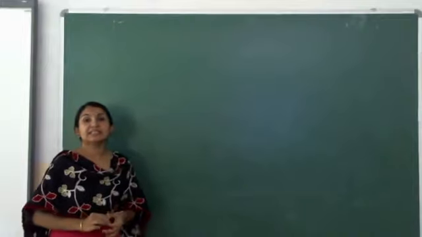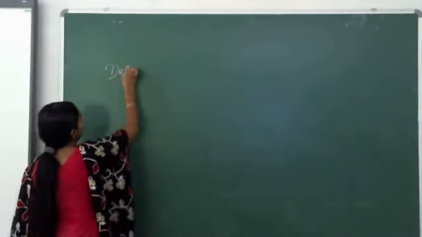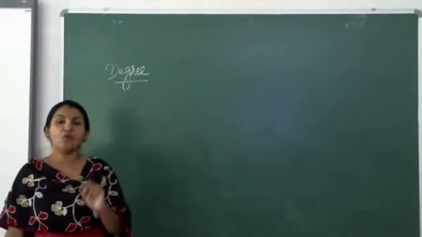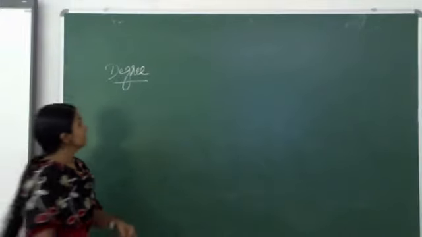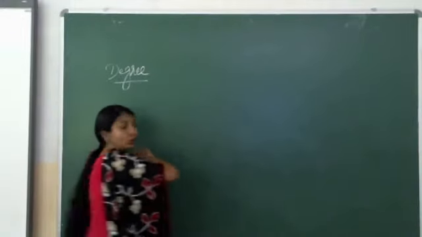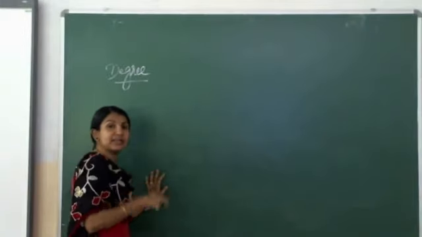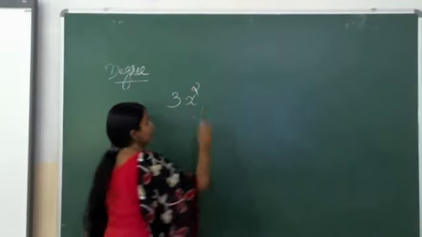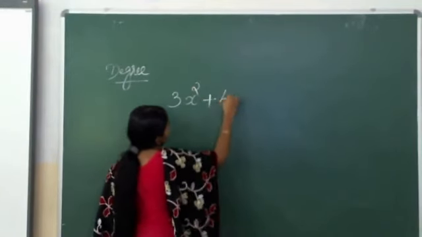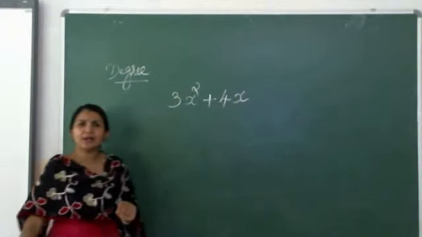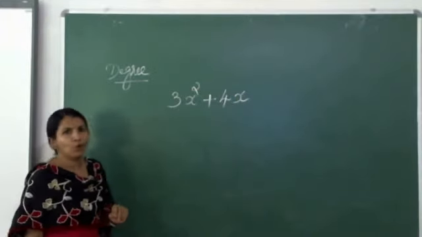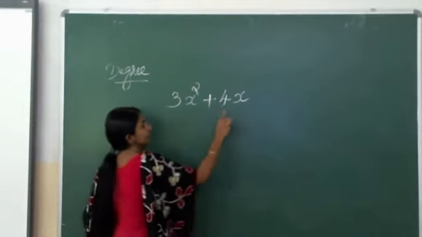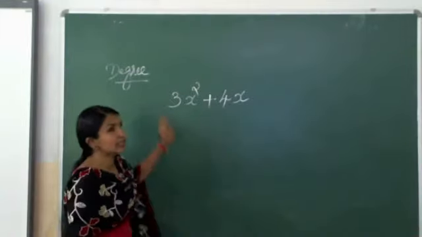The next topic is degree. What is the degree of a polynomial? How we can find out the degree of a polynomial? Let's write a binomial, 3x square plus 4x. It's a binomial because it is separated with one addition sign, one term, another term. 2 terms are there, so it's a binomial.